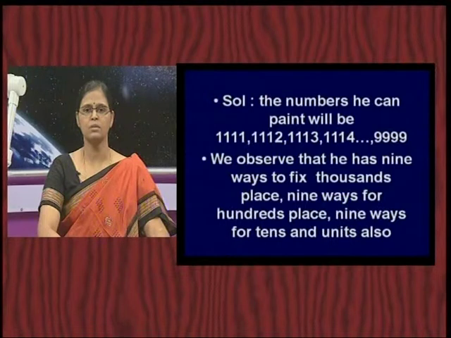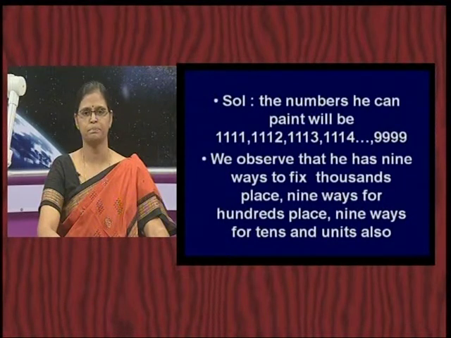So, for the thousands place, in how many ways can you fix it? The digit that can come is 1, 2, 3 up to 9. So, what do we observe? There are 9 ways of fixing the thousands place.